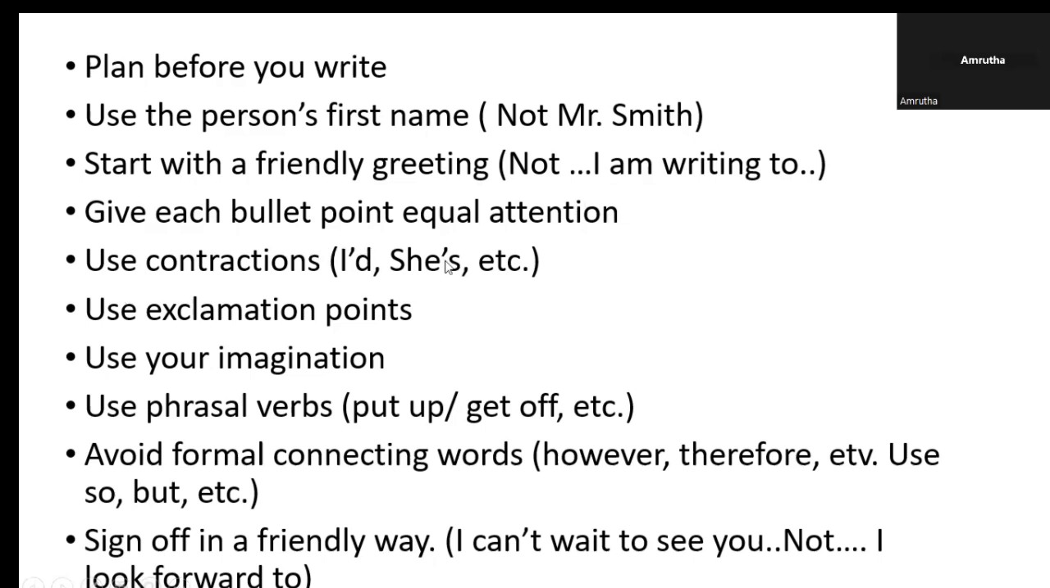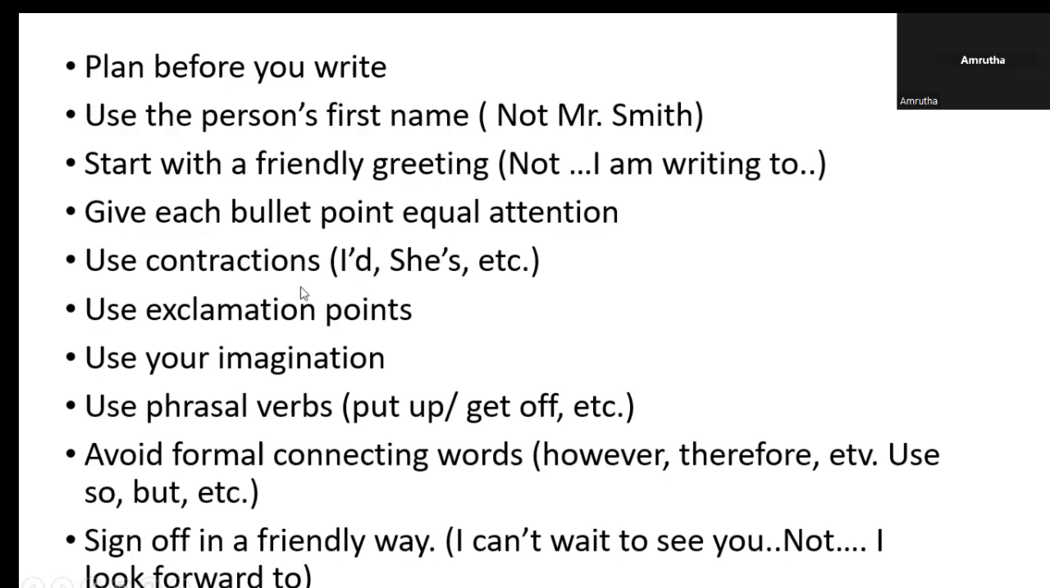So give each bullet point equal attention. For example, over here, we had 3 bullet points in the question prompt. You have to focus on those 3 bullet points across all 3 paragraphs. Each bullet point needs to be given a separate paragraph. For example, the first bullet point is all elaborated on in the first paragraph, the second in the second paragraph, and the third point in the third paragraph. Okay. And giving equal attention means you have to make sure the paragraphs are of similar sizes, similar lengths. So you need to elaborate on that point.